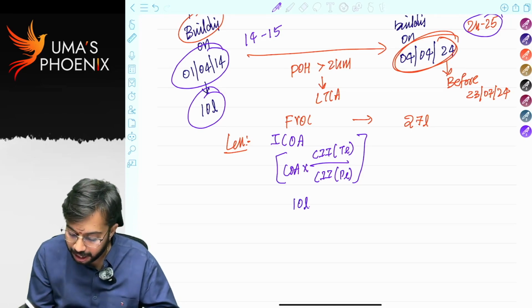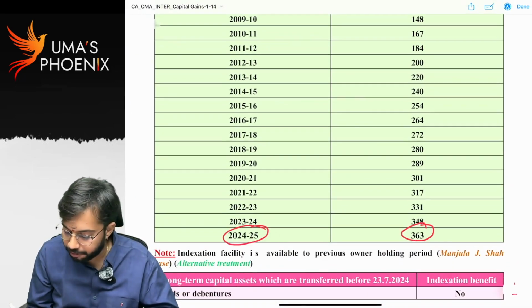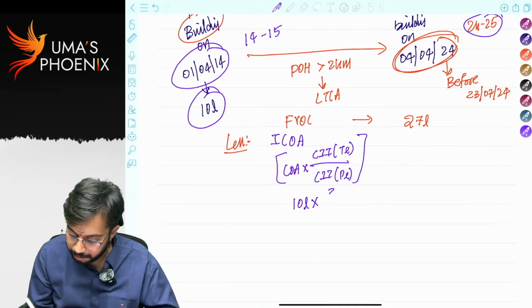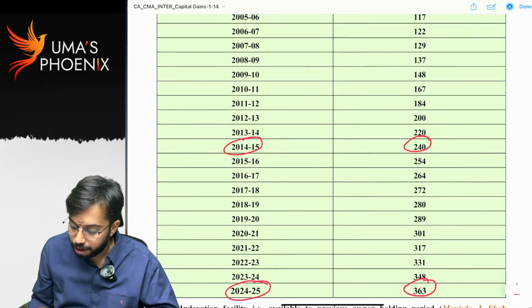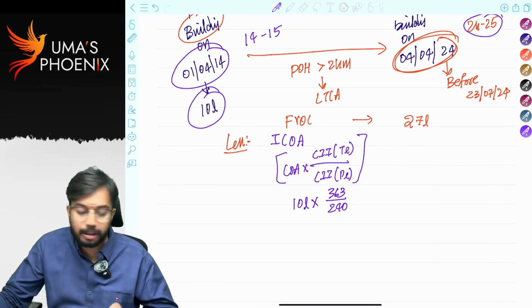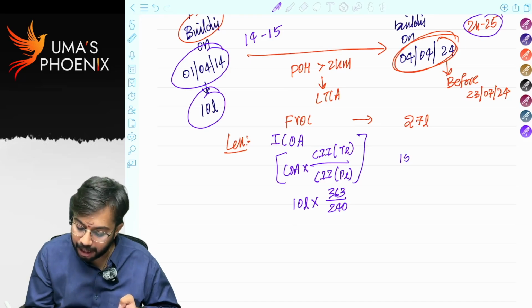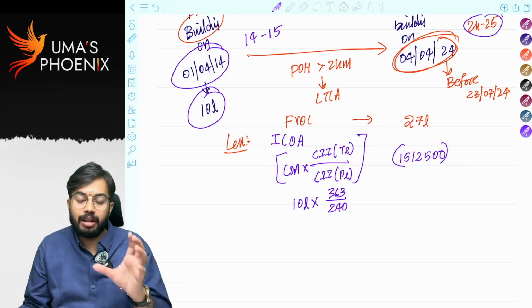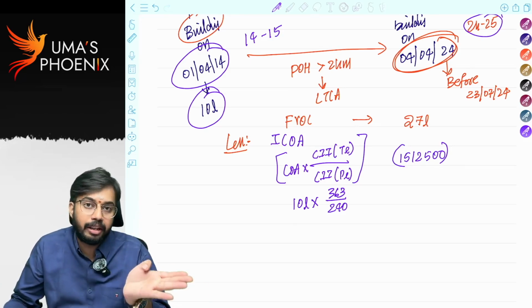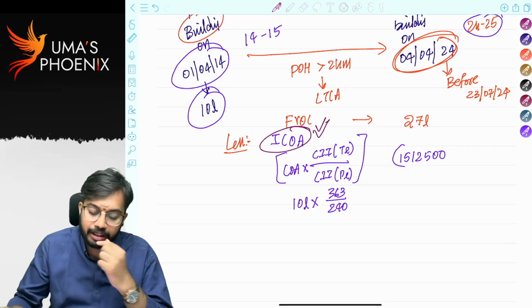So cost of acquisition 10 lakhs, year of transfer. It was transferred in 24-25. 24-25 index number 363. Year of purchase. When it was purchased? 14-15. Index number 240. So how much it will be? 10 lakhs into 363 divided by 240. 15 lakh 12,500 you can claim as indexation. Are you able to understand? So whenever capital asset is transferred before 23rd July 24, in place of cost of acquisition, you can claim indexed cost of acquisition as deduction.